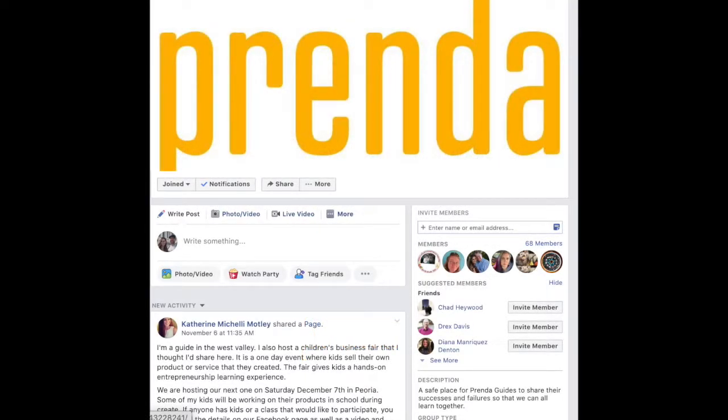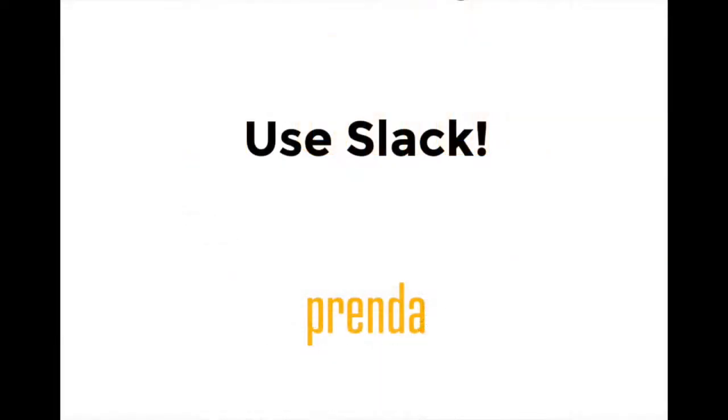So what's the difference between Slack and Facebook? Prenda also has a Facebook page, but Facebook is primarily used for sharing pictures and sharing ideas with other guides. We don't check it every day as a team, so if you ask questions there, it may take a while until they're answered. We really strongly encourage guides to get on Slack, as it will be a very useful tool as you're learning to become a Prenda guide and guiding your own micro school.